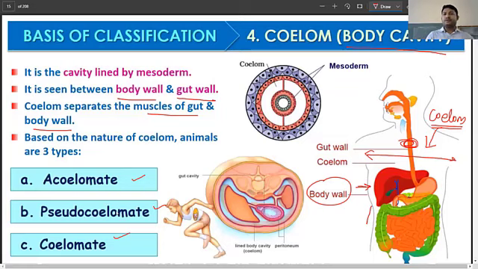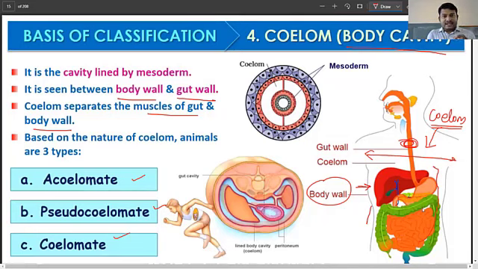Now the question is, why do organisms have the body cavity, and what kind of role does it have in body organization? Here you have to understand that if an organism is acoelomate, there is no organ or organ system. But when an organism has a coelomate structure, a true body cavity, in that case the organs are suspended in the body cavity. Typically, all organs, as you can see, are present in the body cavity only.